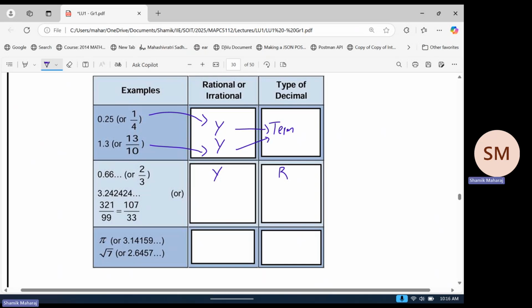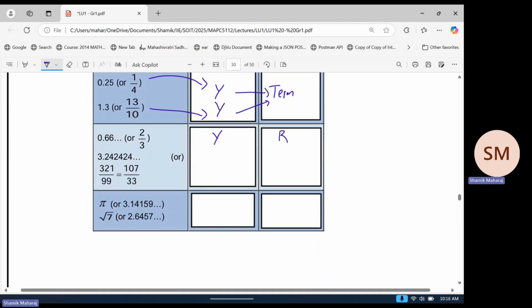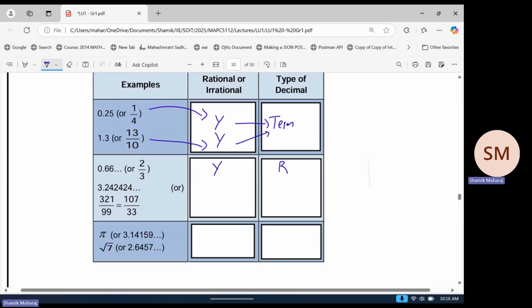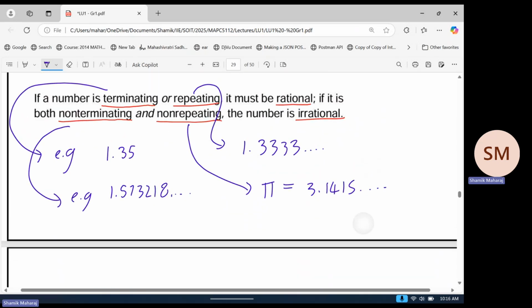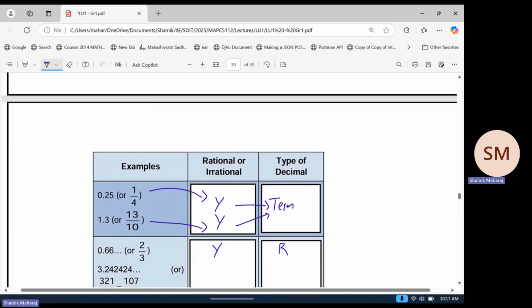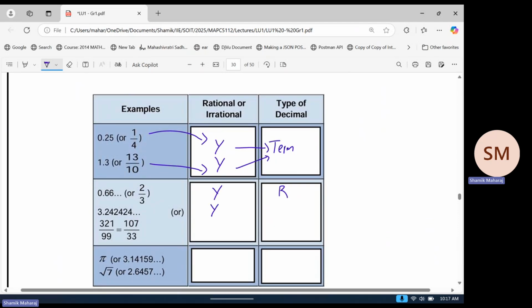We don't have to do all of these. Let me just do one more. This number right here, let's see. 3.242424 continuing. So let's see what this falls into. Is it terminating? No, right? It continues forever because they put a dot, dot, dot, so we can see it's continuing. Is it repeating? Yes, right? It's not one number repeating, it's two, but we can spot the pattern. If you can spot the pattern, then it is repeating. So this one here is yes, because it's repeating.